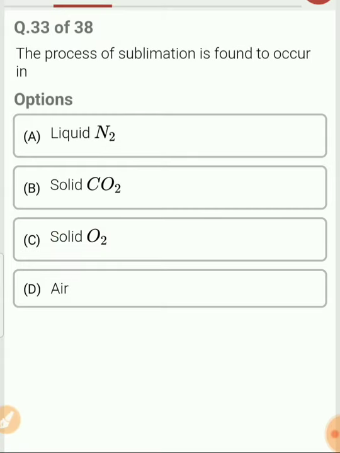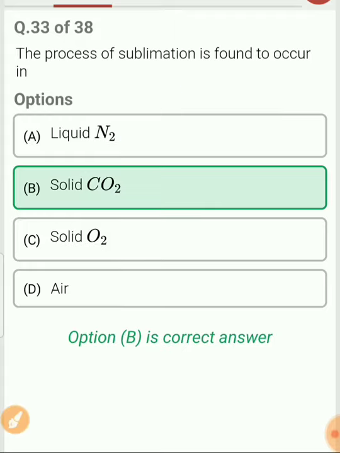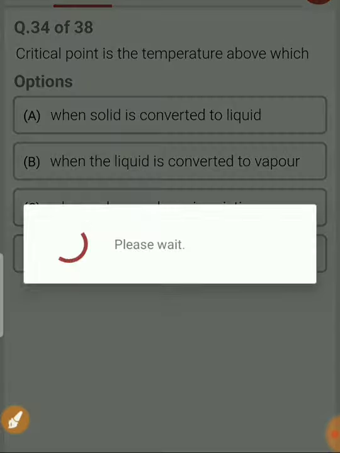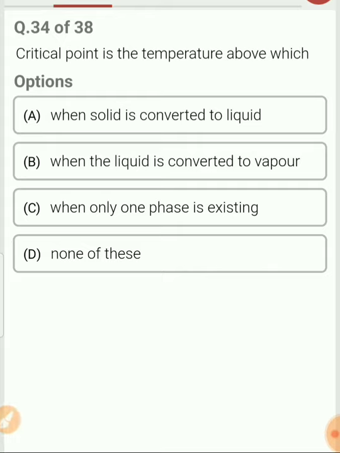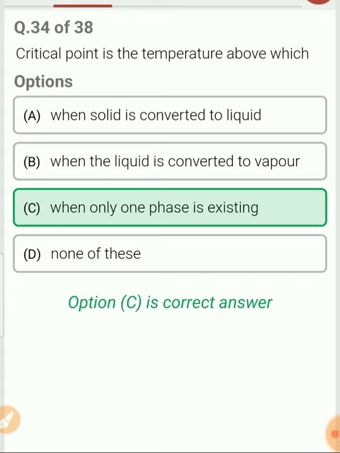Question 33. The process of sublimation is found in... Sublimation means conversion of solid to vapor phase. So it takes place in solid carbon dioxide. Option B. Question 34. Critical point is a temperature above which only one phase exists. You need to remember this, that above the critical point only a single phase exists.